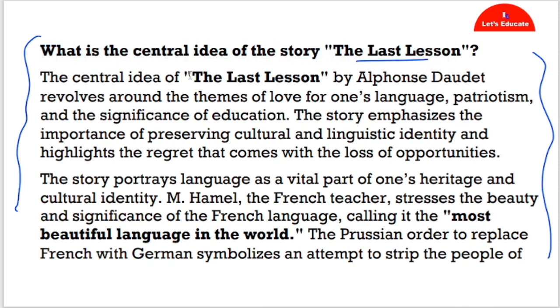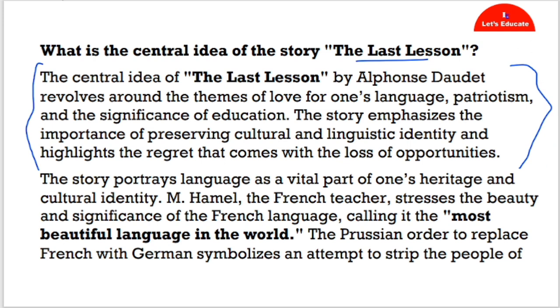What is the central idea? The central idea of the story, The Last Lesson, revolves around the themes of love for one's language, patriotism, and the significance of education. The story emphasizes the importance of preserving cultural and linguistic identity and highlights the regret that comes with the loss of opportunities. Please note one thing: if a question for 5 marks comes, you can use it as an introduction part. Doesn't matter if the question is the same or different, you can use this part as an introduction in the answers also.